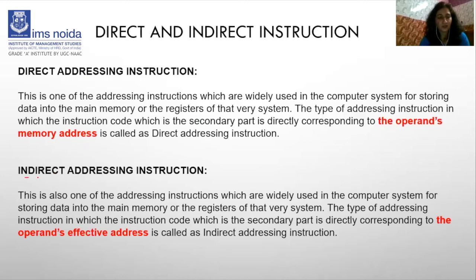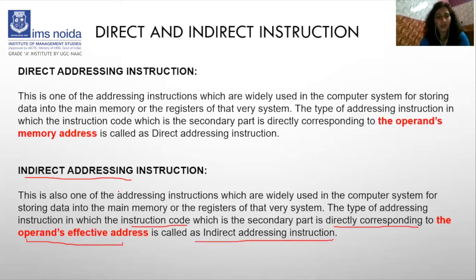Now read the definition of indirect addressing. Then we will move to the diagram, from which it will be clearer. This is also one of the addressing instructions widely used in computer systems for storing data in the main memory or the register of that system. The type of addressing instruction in which the instruction code, which is the secondary part, corresponds to the operand's effective address is called indirect addressing.